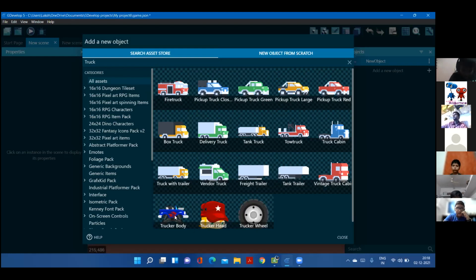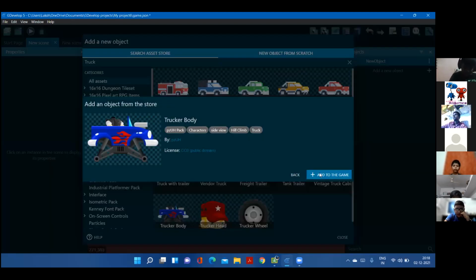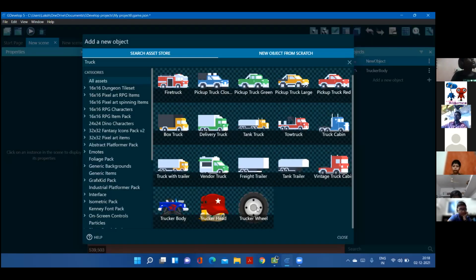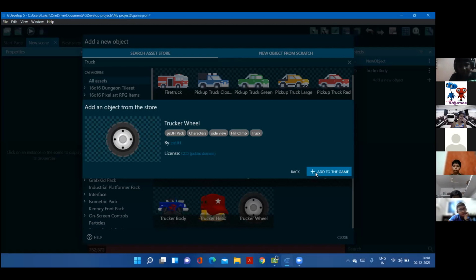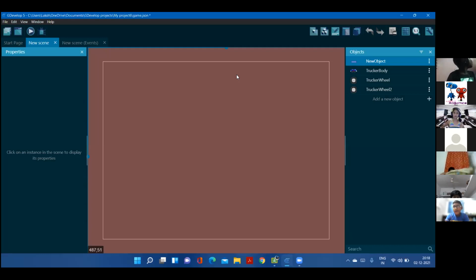Truck. We have that. We have the car and wheel separately. That's what we need. So we're going to add it. We're going to add two wheels since the back and the front wheel are different. Okay. Does anyone have a doubt until now? Okay.